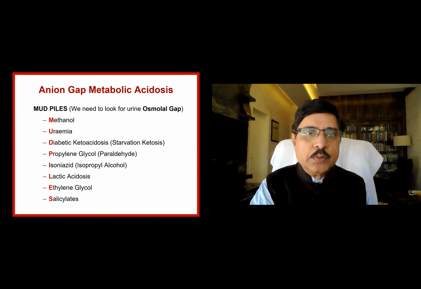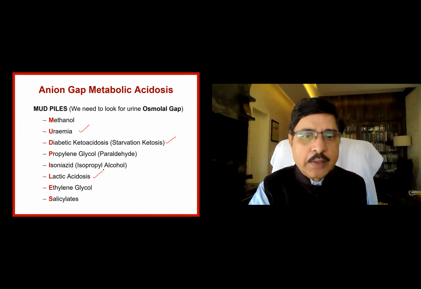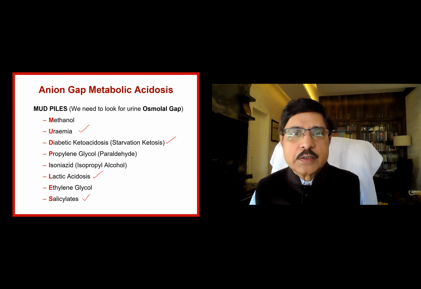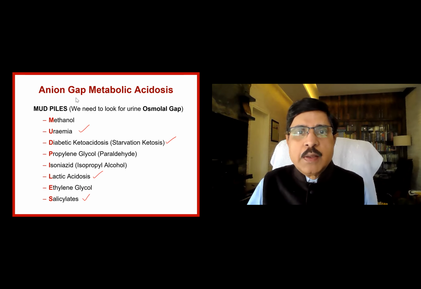Of these, I told you that uremia is the most important thing and diabetic ketoacidosis is very important. Lactic acidosis and salicylates, they rule the roost as far as the causes of metabolic acidosis are concerned. Needless to say, among all the disorders of acid-base balance, metabolic acidosis is the foremost one.